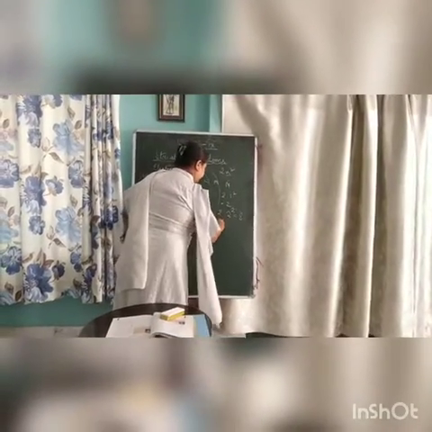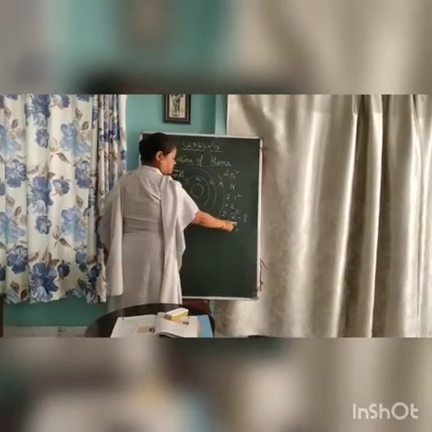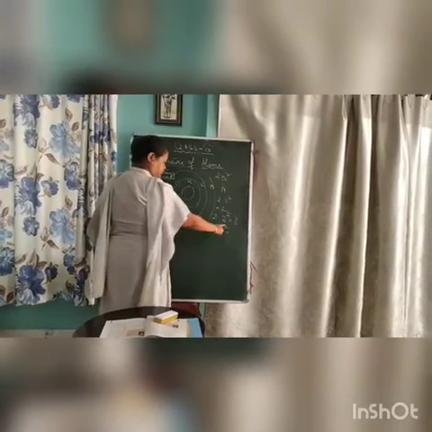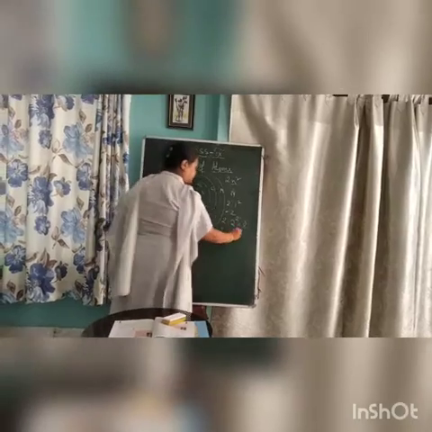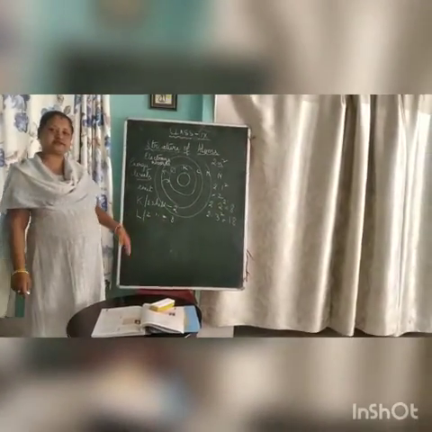Similarly in the third shell, 2 into 3 squared; 3 squared is 9, and 9 into 2 is 18. So that means in the third shell or the M shell it is 18.